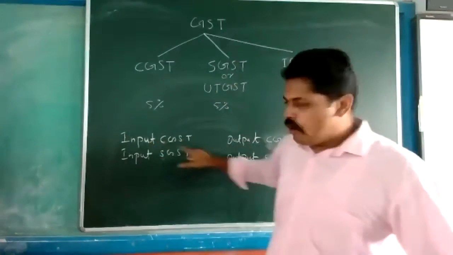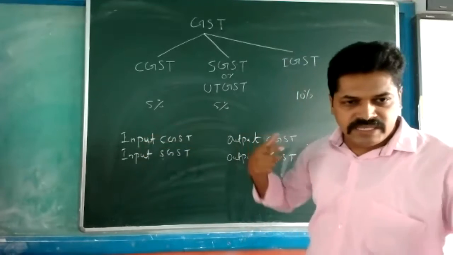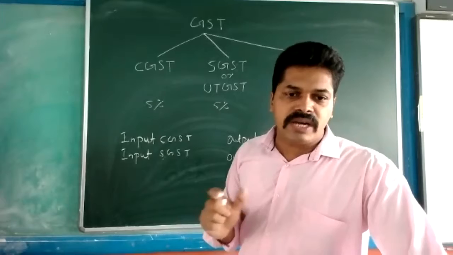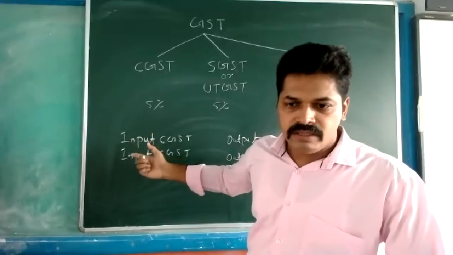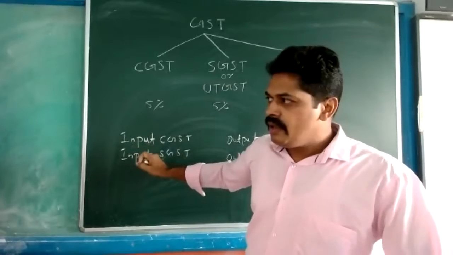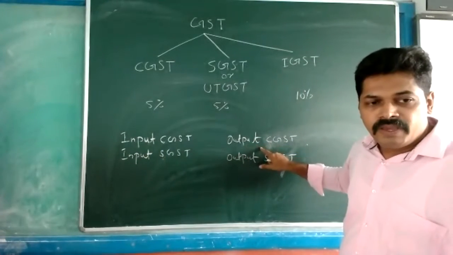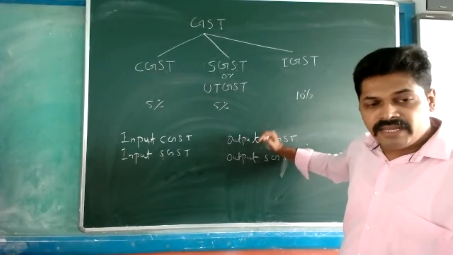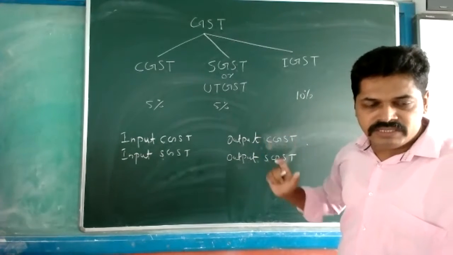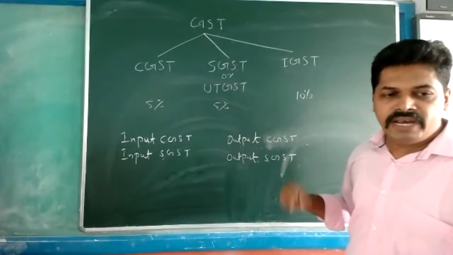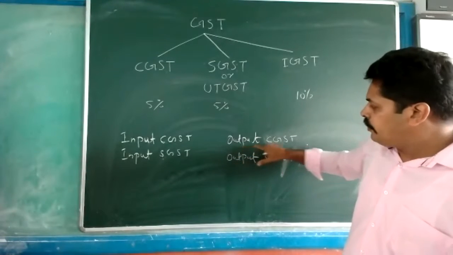Then input is there, output is there. When we are writing input, if we are purchasing goods or any non-current assets, then input GST we will debit, not credit. We are debiting. And when we are writing output, if any sale is there, at the time of sale, or we are selling some assets, simply sales means goods. So when we are selling goods, otherwise if you are selling any assets, then output is CGST.